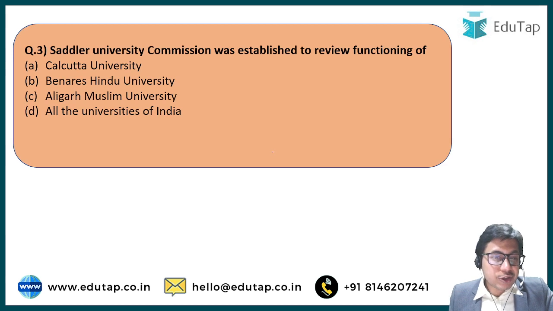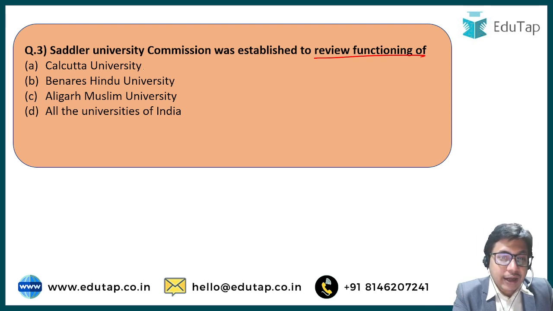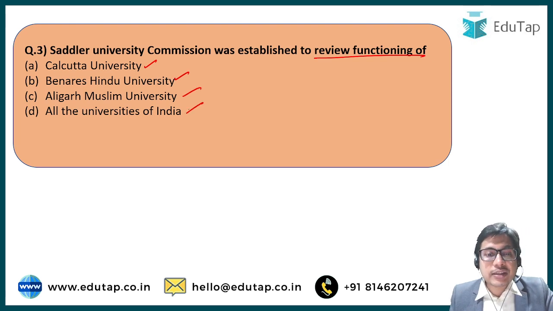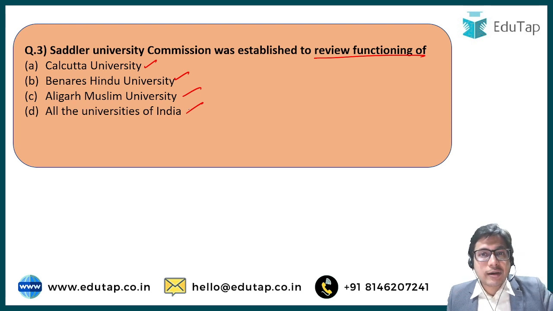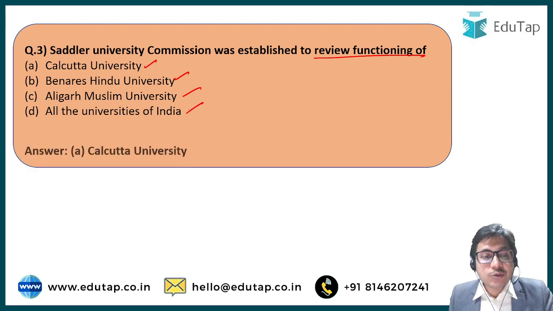Question number 3. Look at the question number 3 about the Sadler University Commission, which was established to review the functioning of what? Calcutta University, Banaras Hindu University, Aligarh Muslim University, or all the universities in India. Basically, Sadler University Commission was one of the first commissions constituted by the Britishers in order to review the functioning of the Indian educational system. And this commission was primarily set up to review the functioning of Calcutta University. So the correct answer is option A.